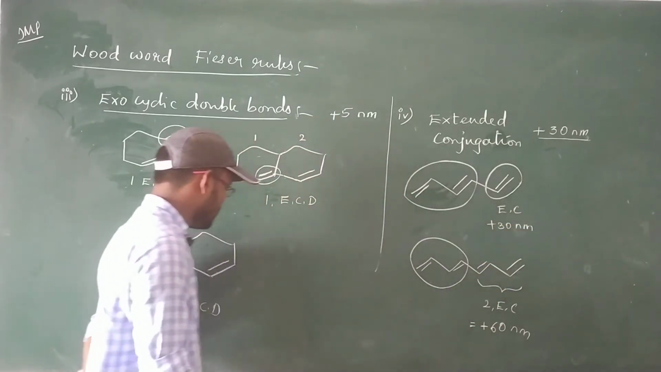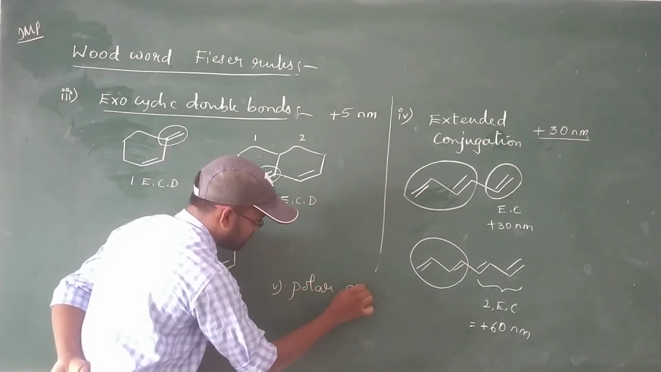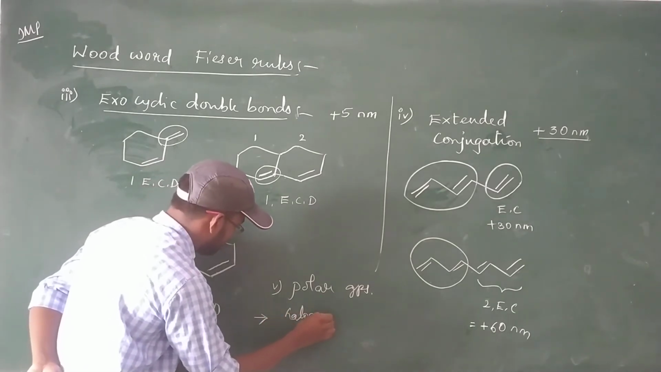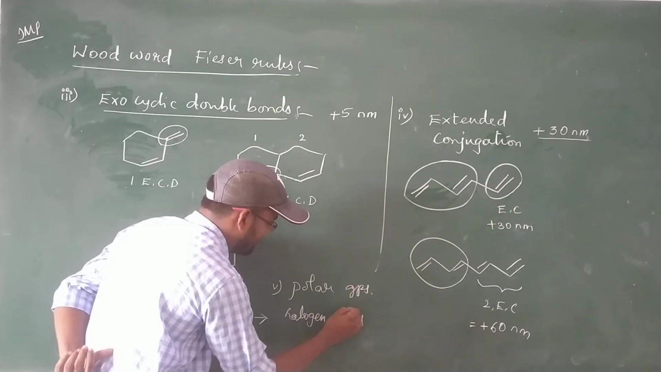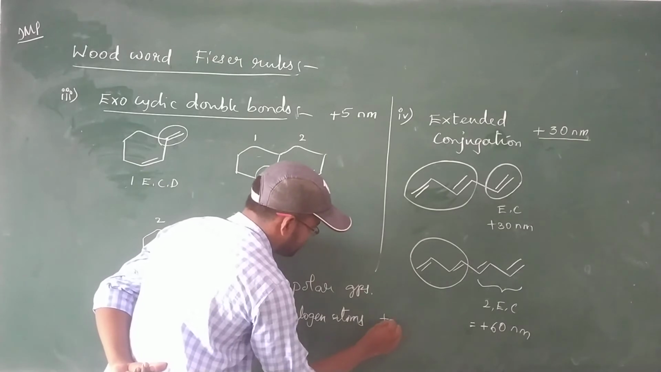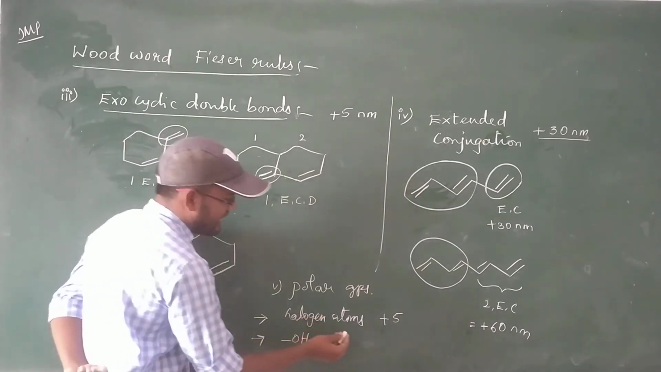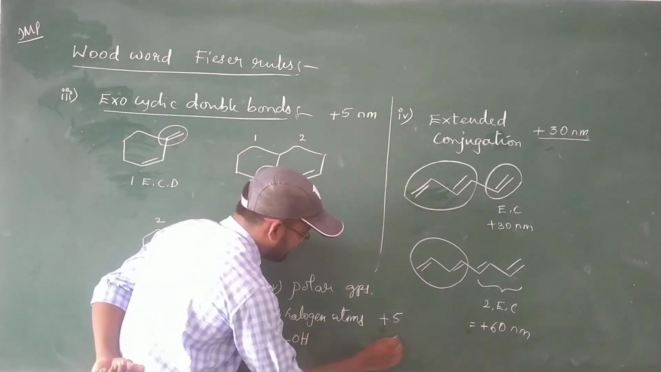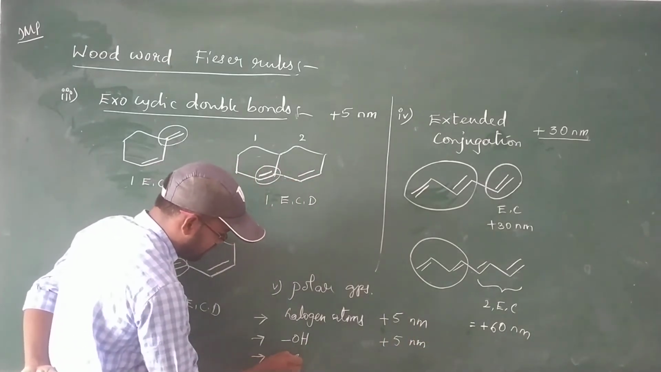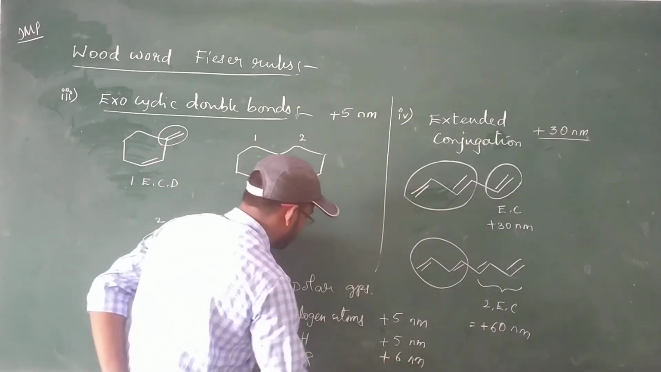And finally, the fifth one, polar groups. For each halogen atom directly attached to the conjugated system, let's take a plus 5 nanometers. For each OH group directly attached to the conjugated system, let's take a plus 5 nanometers. For each alkoxy group, alkoxy means OR group, let's take a plus 6 nanometers. These are the polar group additions.